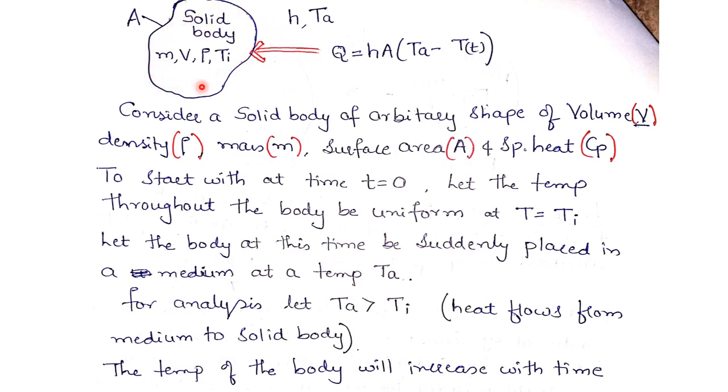For that purpose we have written T of t, or we can also write this as Ta minus Ti. So when the heat flows from the medium to the solid body, the temperature of the body will increase with time, definitely, because heat is flowing from the medium to the solid body.